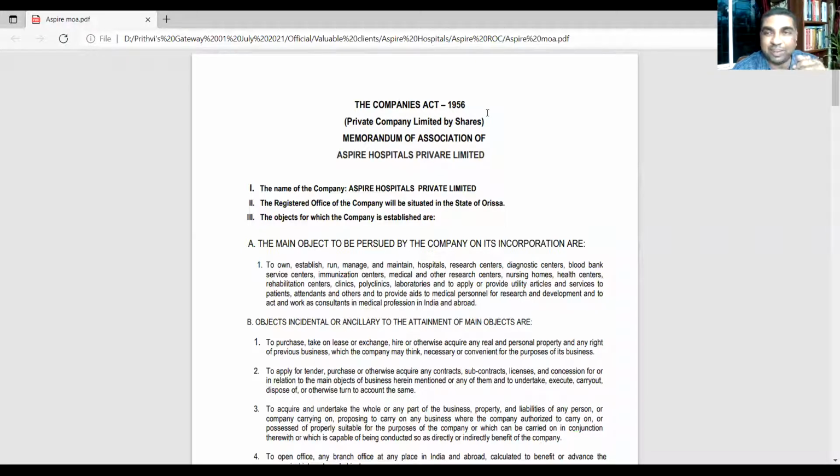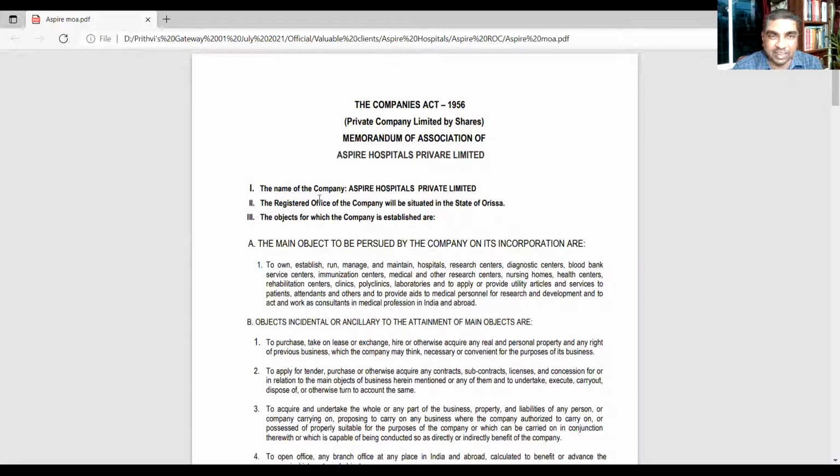Right now, if you were incorporating a company, that would be the Memorandum of Association under the Companies Act 2013. But this is under the Companies Act 1956. But you see, the contents are more or less the same. Today we see e-memorandums, electronic memorandums, which are prepared and submitted online. But this memorandum is under the Companies Act 1956. This is called the name clause. Name of the company will be so and so. Then next is the registered office clause. Next clause you see is objects. Are you watching it? Yes, sir.